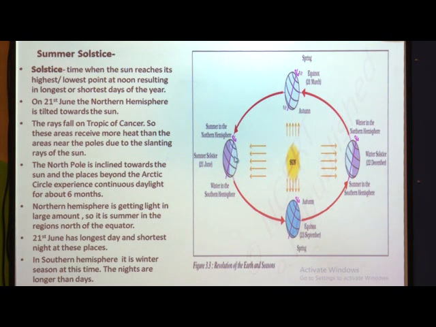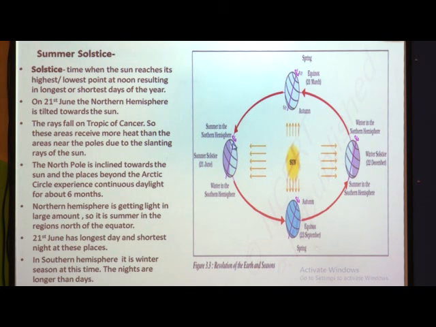That is why these areas receive more heat than the areas near the poles, due to the slanting of the rays of the sun.